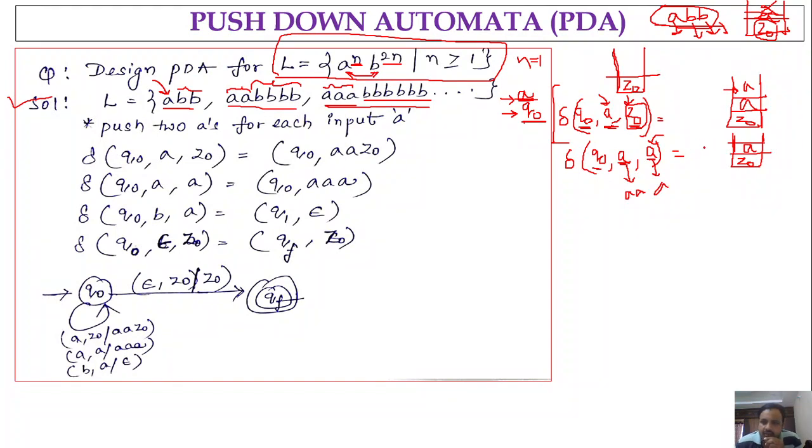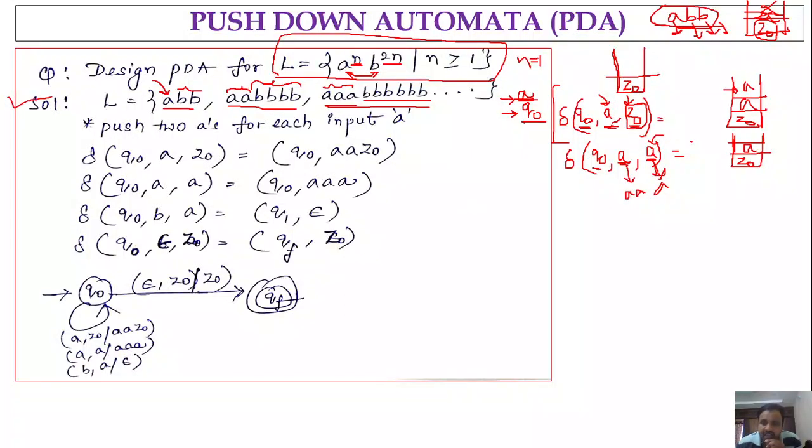So whenever we have input symbol A and the stack content is also small a, we have to push 3 A's onto the stack. Why 3 A's? Because we are already considering A as the stack content, so that A must be there in the stack.